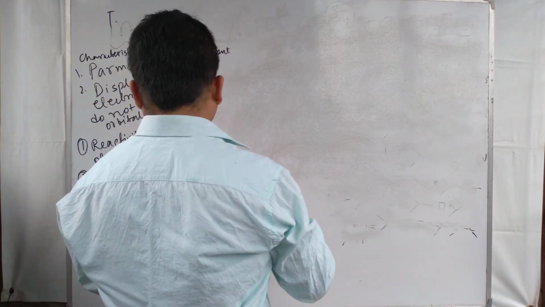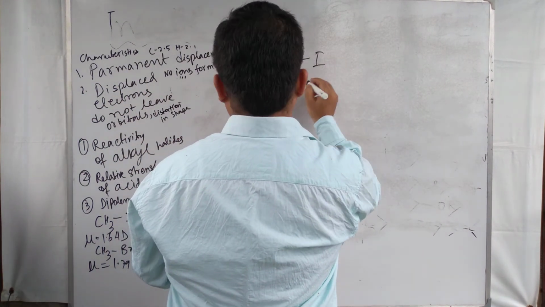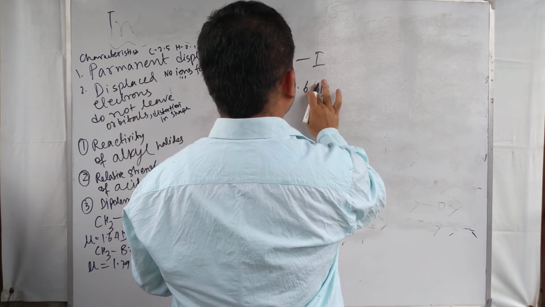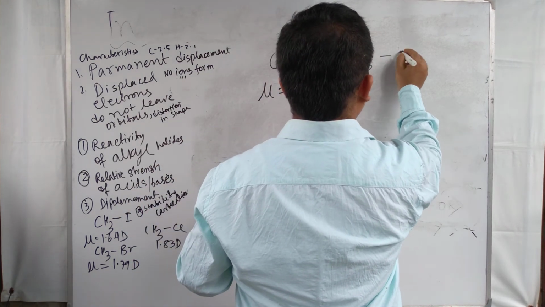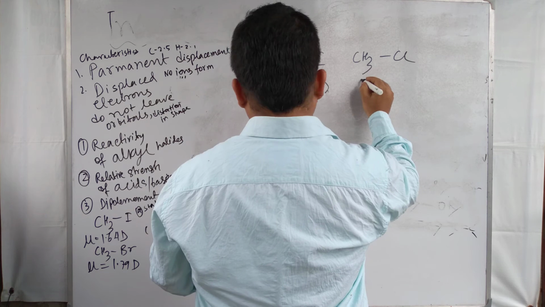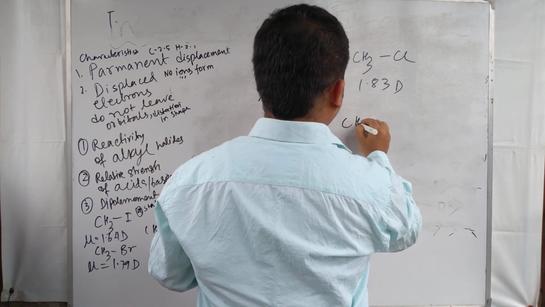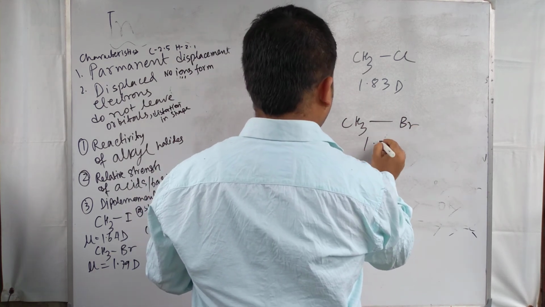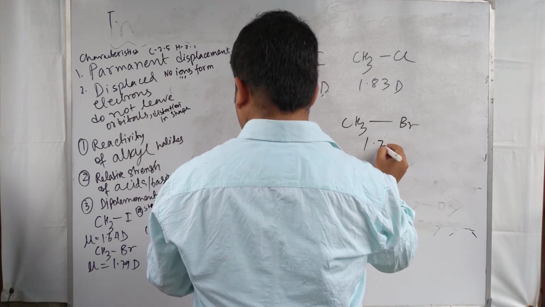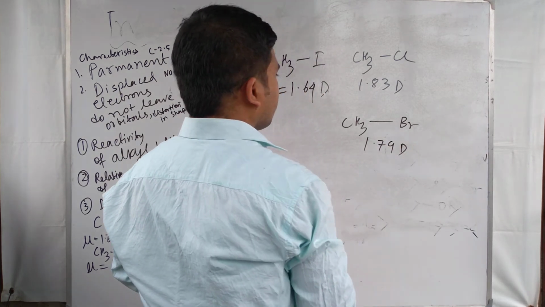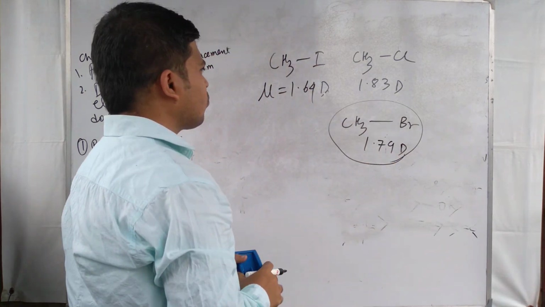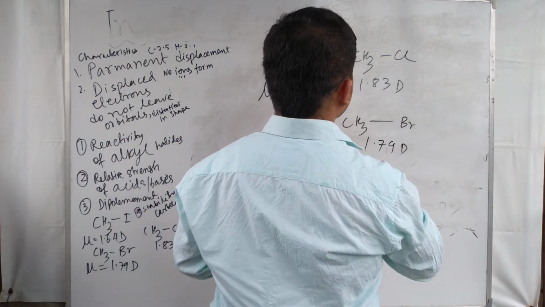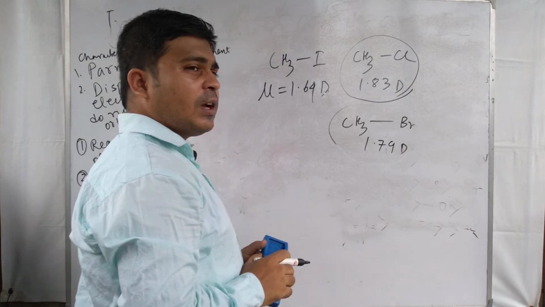Another important thing is polarity. Suppose CH3I has a dipole moment of 1.64 debye, CH3Cl has a dipole moment of 1.83 debye, and CH3Br has a dipole moment of 1.79 debye. Here CH3Cl, sorry, this one, not this one, this one has the higher dipole moment.